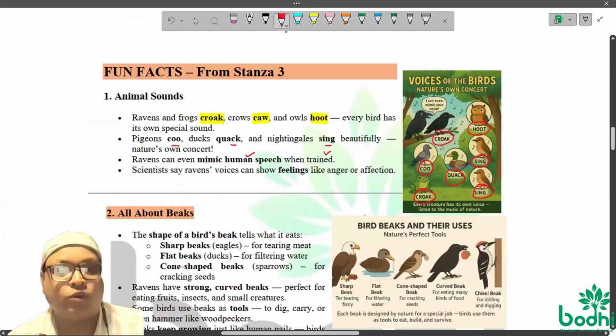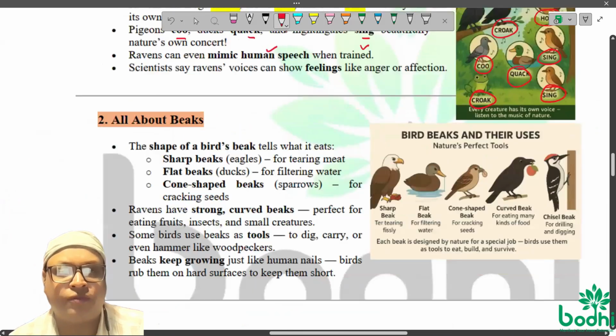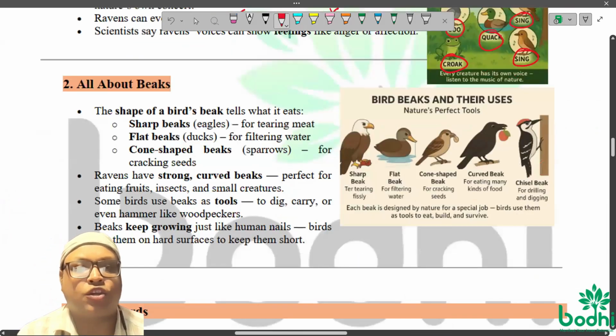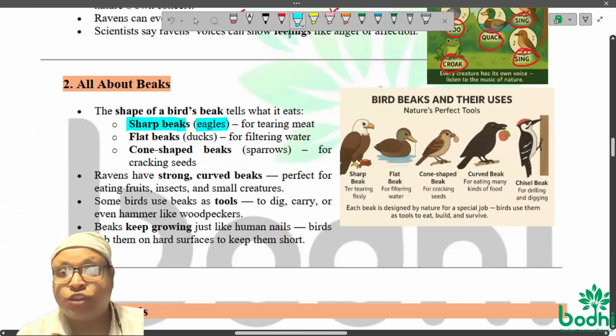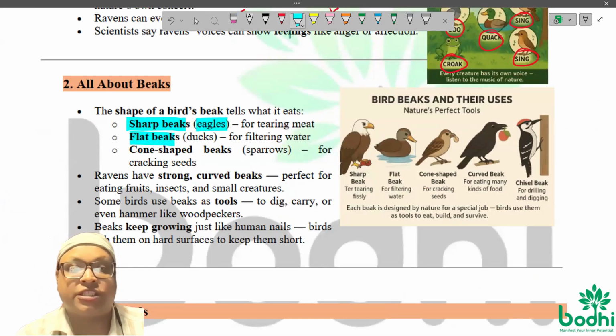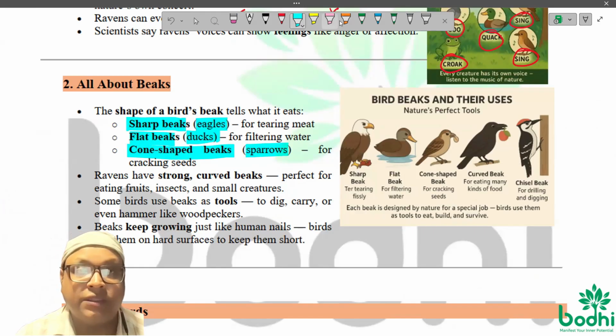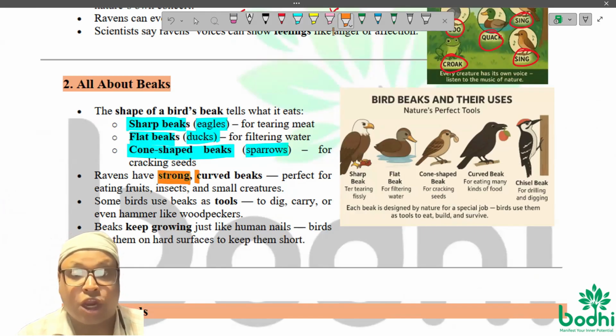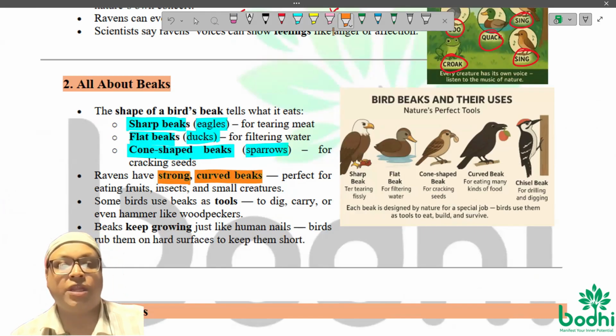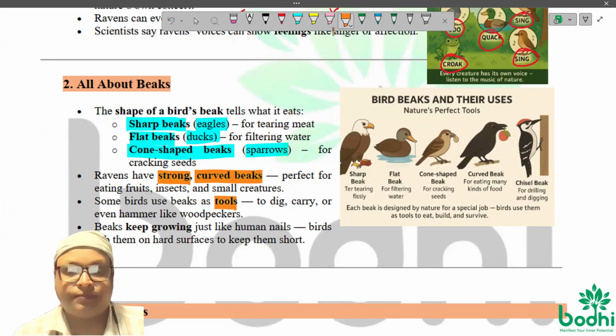Let's talk a little about beaks. There are a lot of types of beaks. A sharp beak is the eagle's. Flat beaks are the duck's. Cone-shaped beaks also happen, sparrows, right? But our ravens have strong curved beaks, right? They can use them as a tool to dig, to carry, even to hit like a hammer.